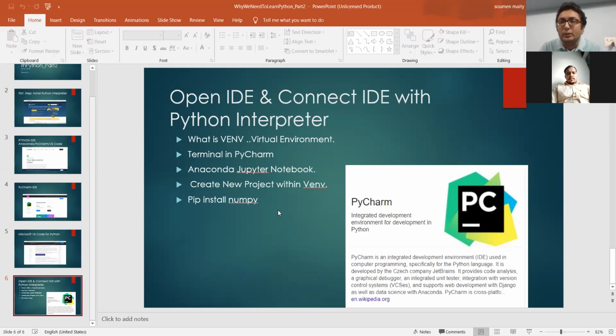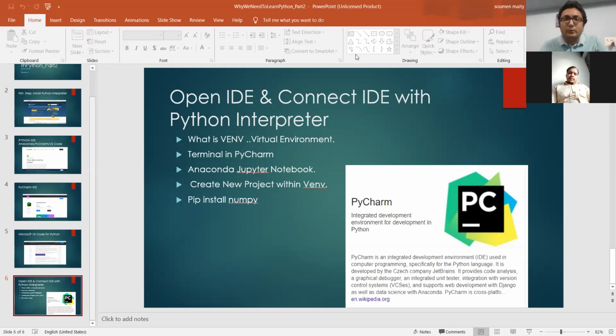Now, those are the primary things. You can go to Google and install all this. First thing is the interpreter you need, the python.exe file. Second thing is the IDE, the integrated development environment. Any IDE you can download and install. The third step is to go to the settings or configuration and connect your interpreter and IDE. So that is done.